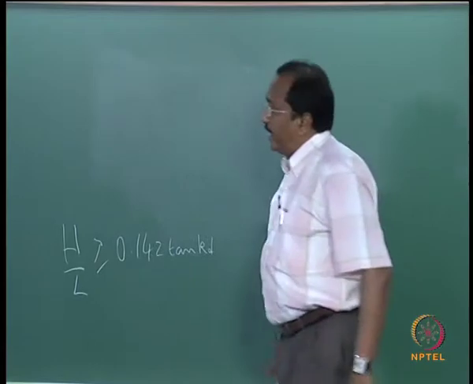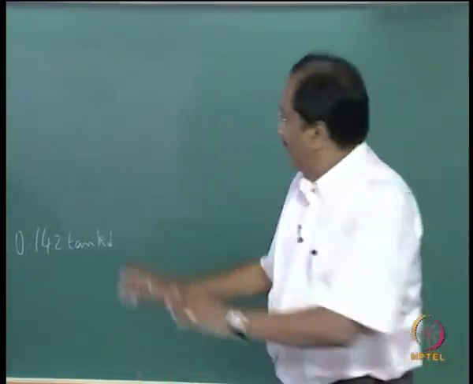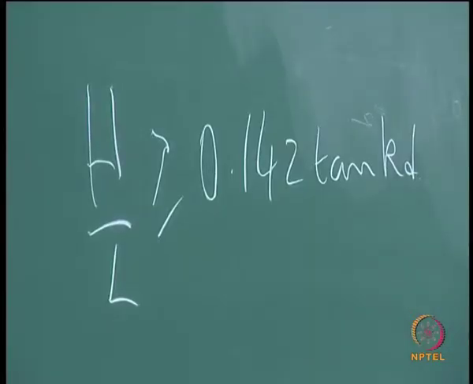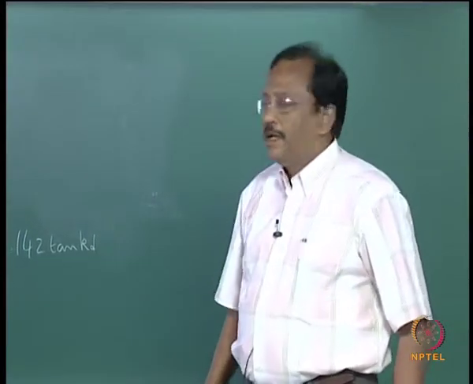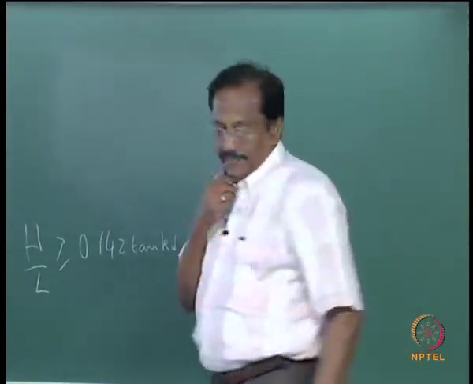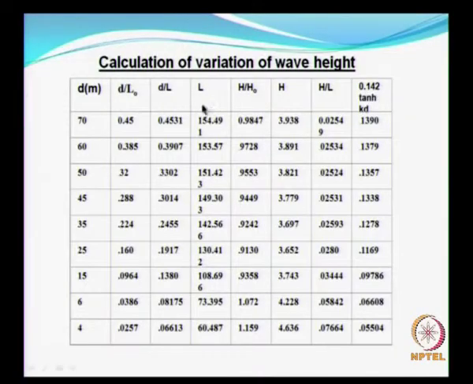Now what does this indicate? So we will use this. Now try to arrive at the relationship between the right hand side and the left hand side with the help of this problem, wherein the water depth starts from 70 meters, and for 70 meters I have calculated d by L naught, d by L the wavelength, then H by H naught is calculated, from which I can obtain H, and then H by L, and then this parameter which is on the right hand side.